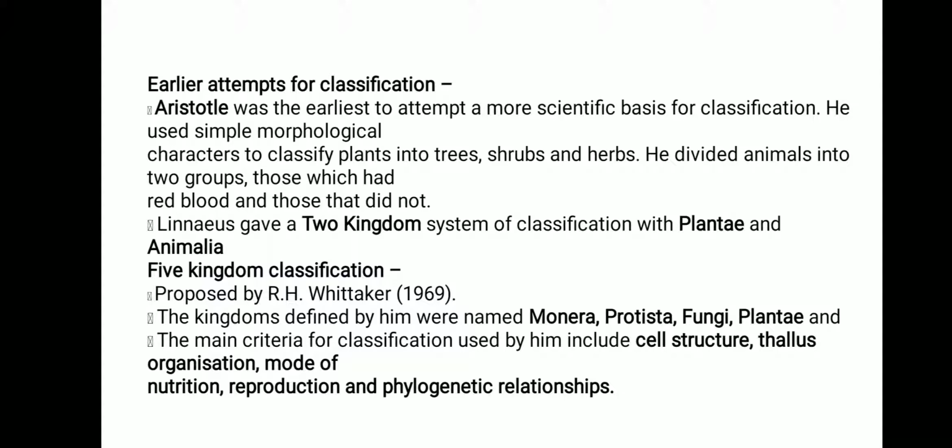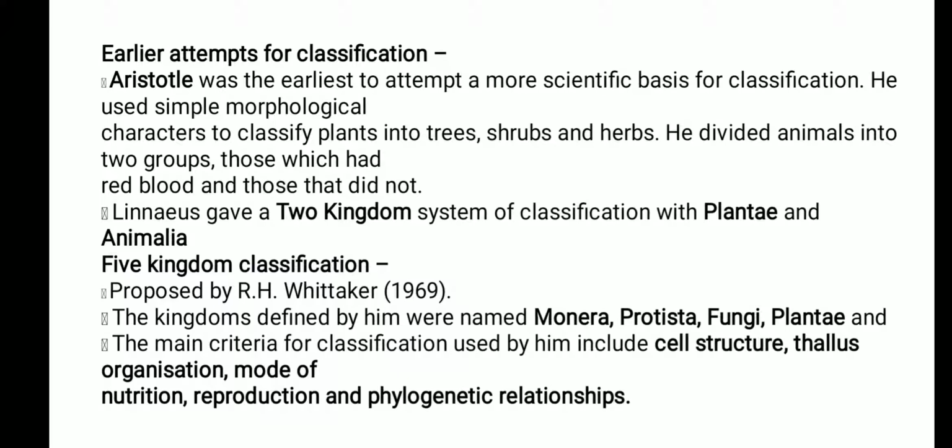And he divided the animals into two groups, one with red blood cells and the other without red blood cells. Okay. Second name of scientist, Linnaeus, and he gave the two kingdom system of classification, according to which the complete system of classification is divided into two heads. First is Plantae and the second one is Animalia.